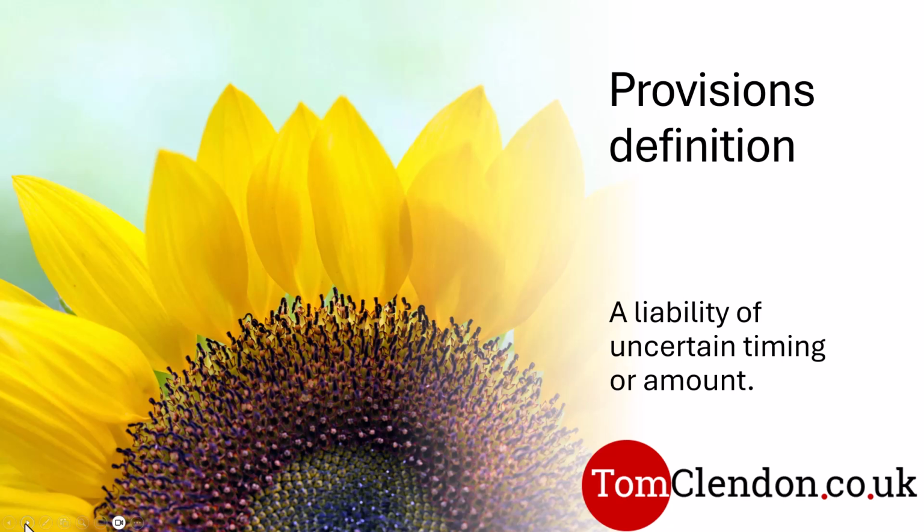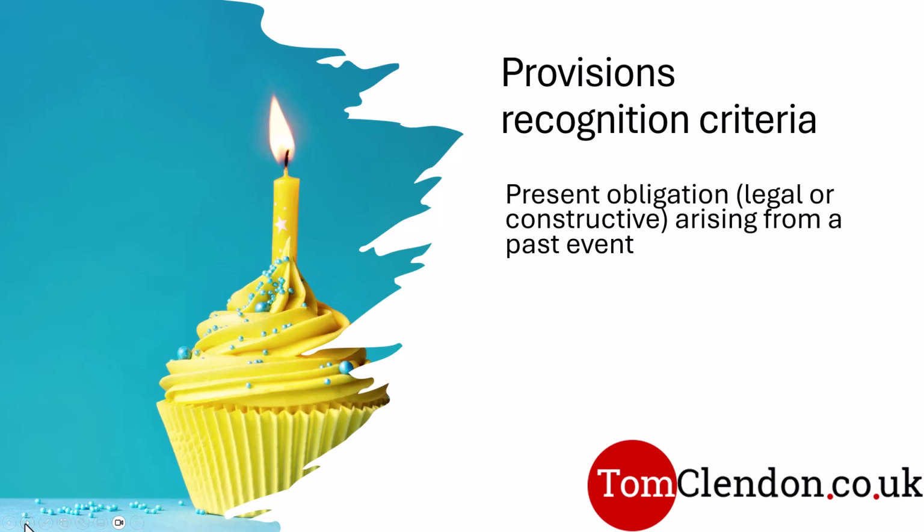Now, IAS 37 is actually quite strict as to when you can recognise a provision. It imposes 3 conditions, all of which have to be met before we can recognise a provision as a liability. The first of these is there has to be a present obligation. It can be legal or it can be constructive because you've made a very serious promise, so there's an expectation. And this present obligation has to have arisen from something that's already happened, a past event.